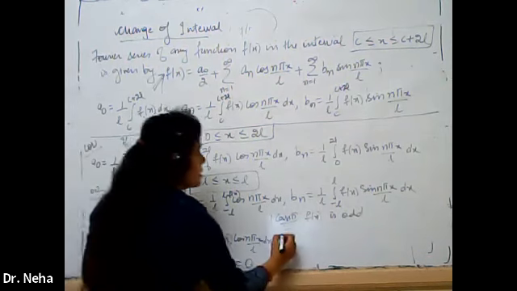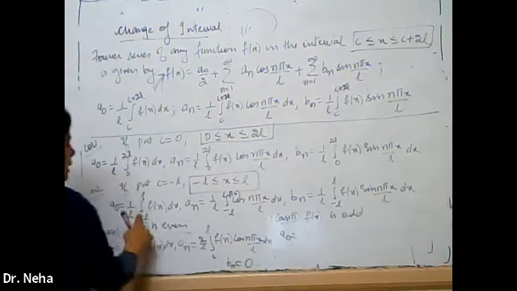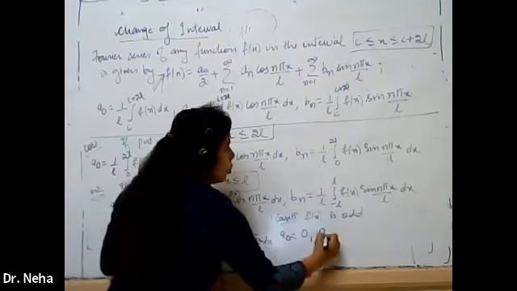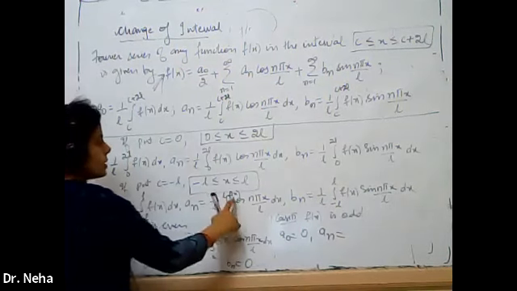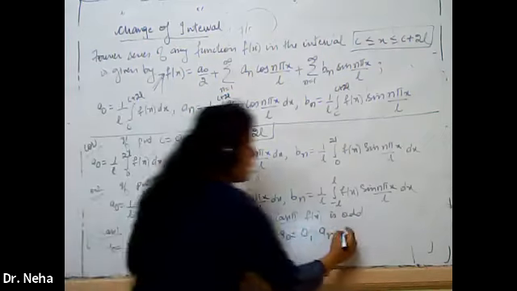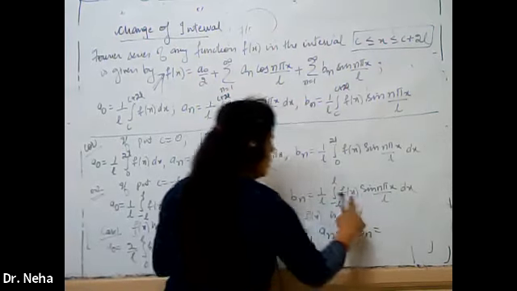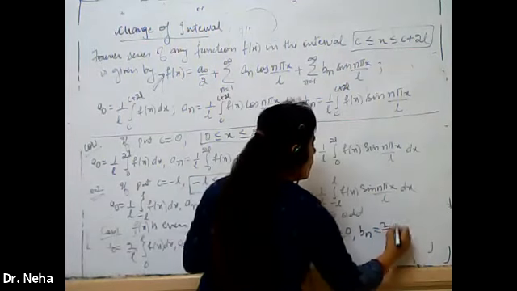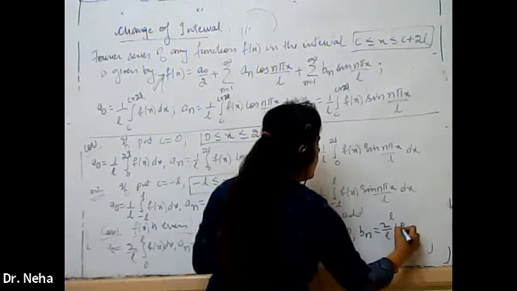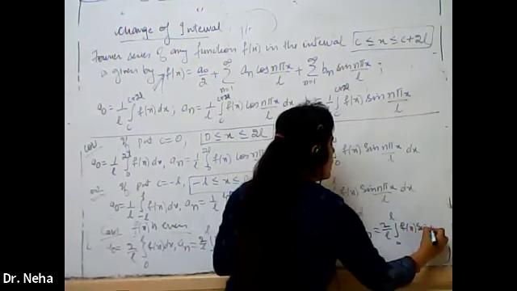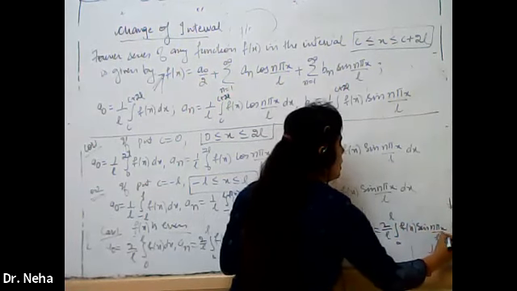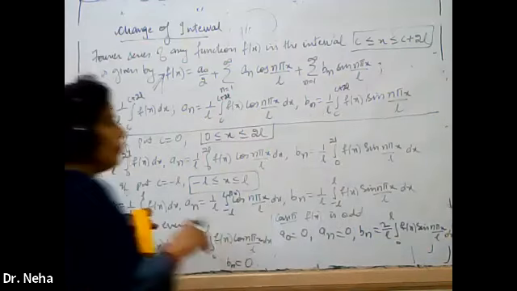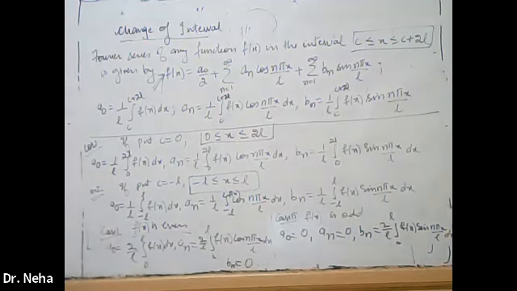And what about if f(x) is odd? Then a0 from −L to L will be 0. f(x) is odd, cos is even, odd into even is odd, so an equals 0. And f(x) is odd, sine is odd, odd into odd is even. So bn will become 2/L ∫ from 0 to L f(x) sin(nπx/L) dx. So this is for the constant intervals 0 to 2L and −L to +L.